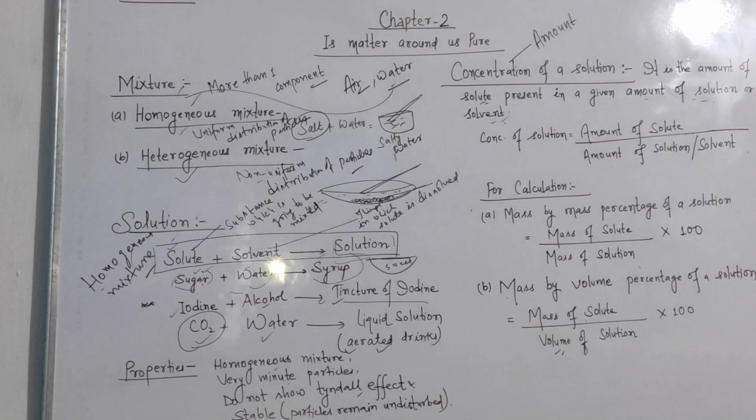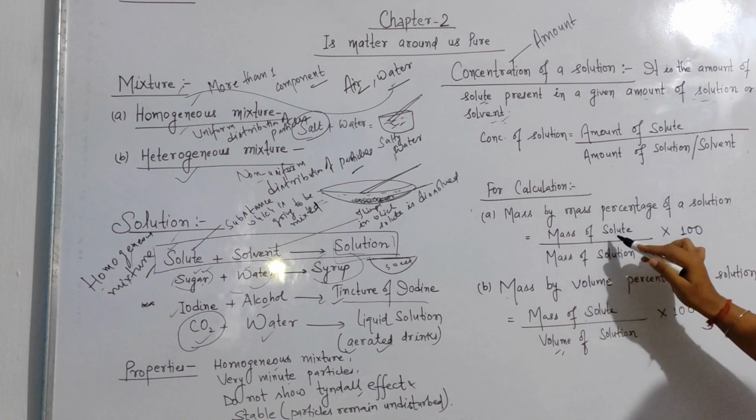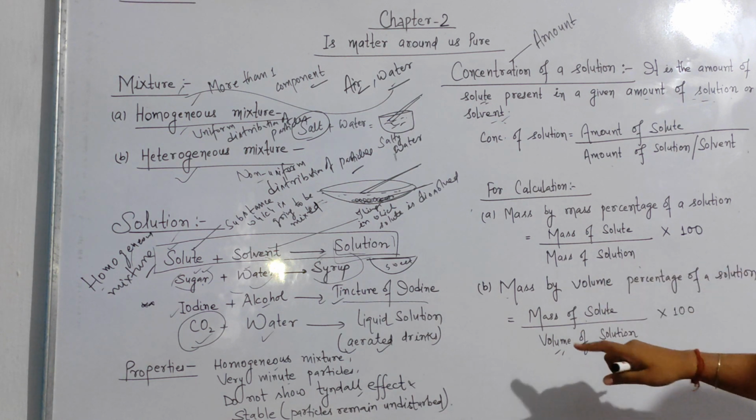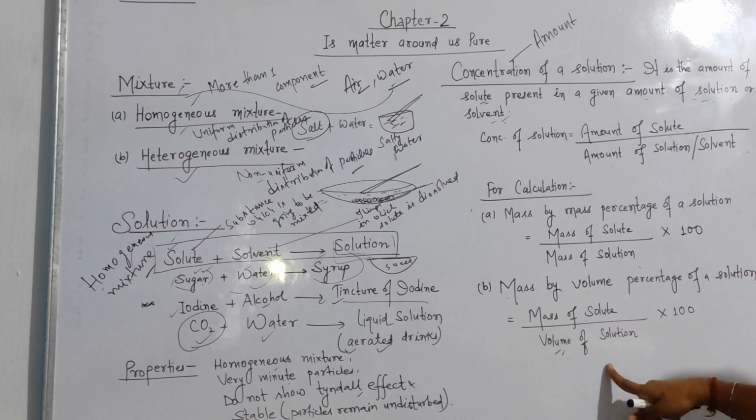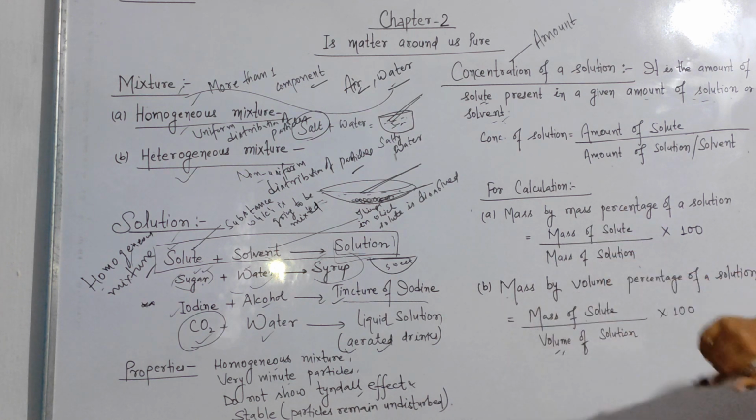Be clear. Now for its calculation, there are generally various methods, but we have to discuss only two. First is the mass by mass percentage of a solution. That is the mass of the solute by the mass of the solution into 100. And second is the mass by volume percentage of a solution. That is the mass of the solute by the volume of the solution into 100. Okay, so let us discuss this with an example.